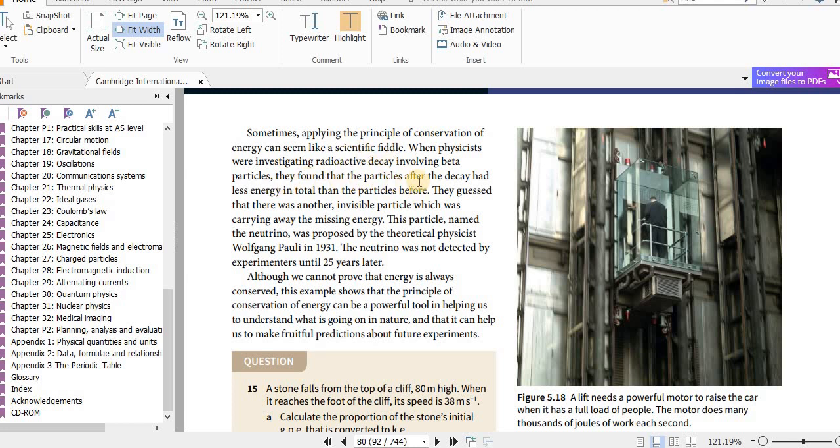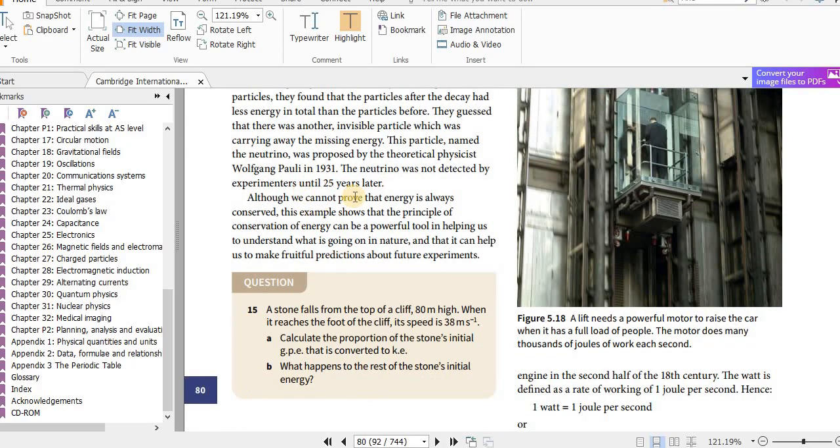Alright. Yeah, so this part is under radioactivity. Later you will see in the radioactivity chapter about the neutrino. You have beta minus decay and beta plus decay. In those decays you have neutrino and antineutrino.